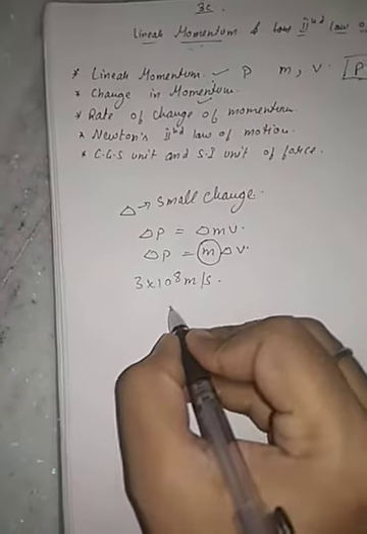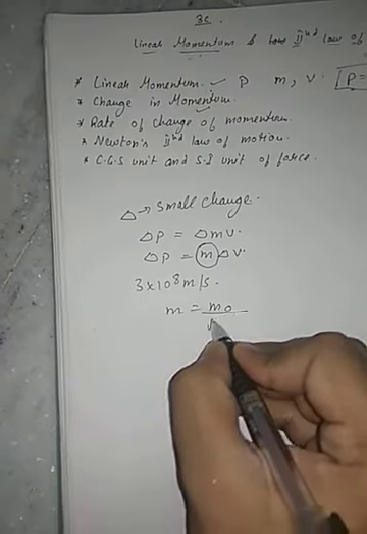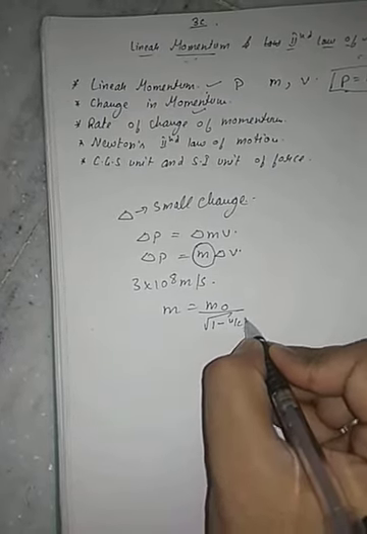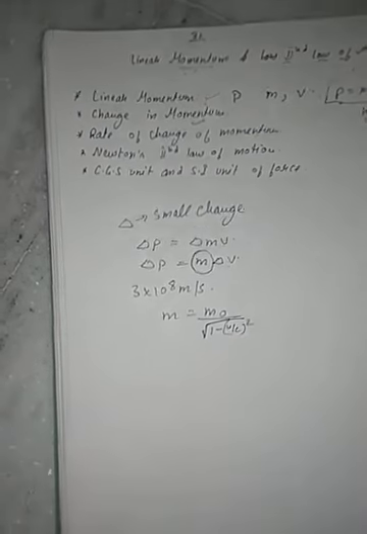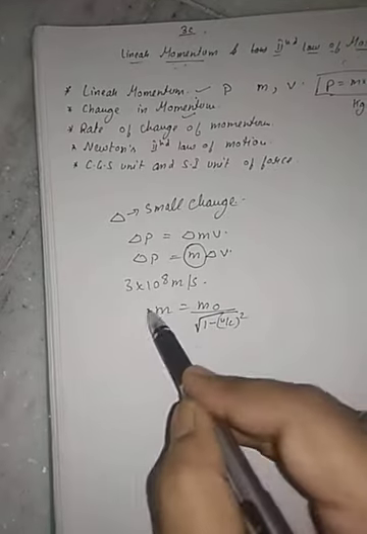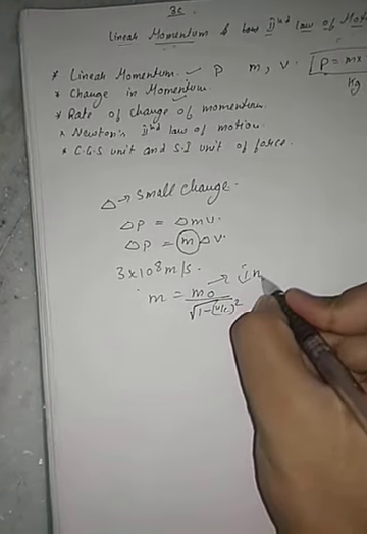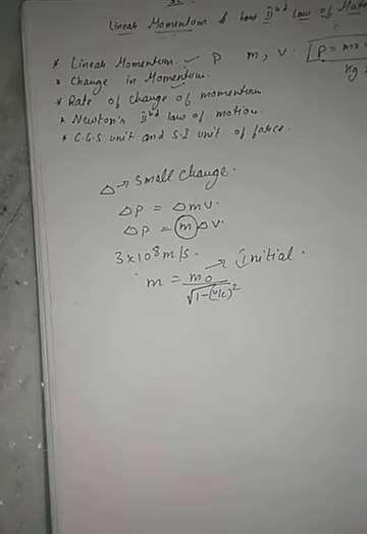The relation is m equals m naught upon the root of 1 minus v squared upon c squared, all under the root, where m naught is the initial mass.